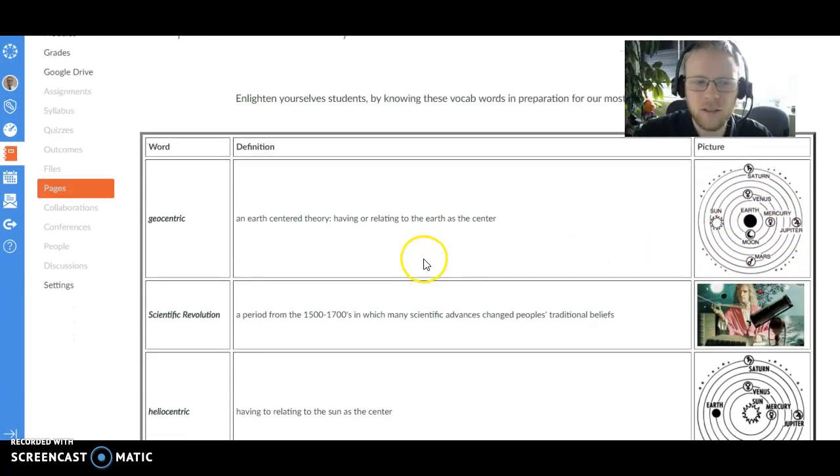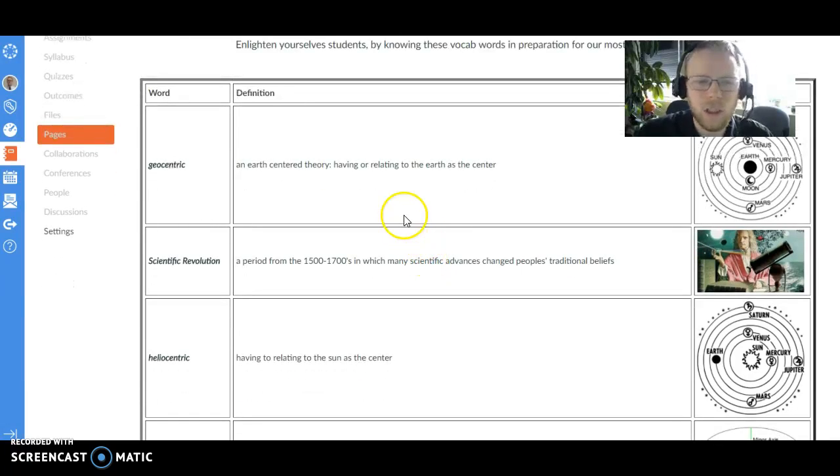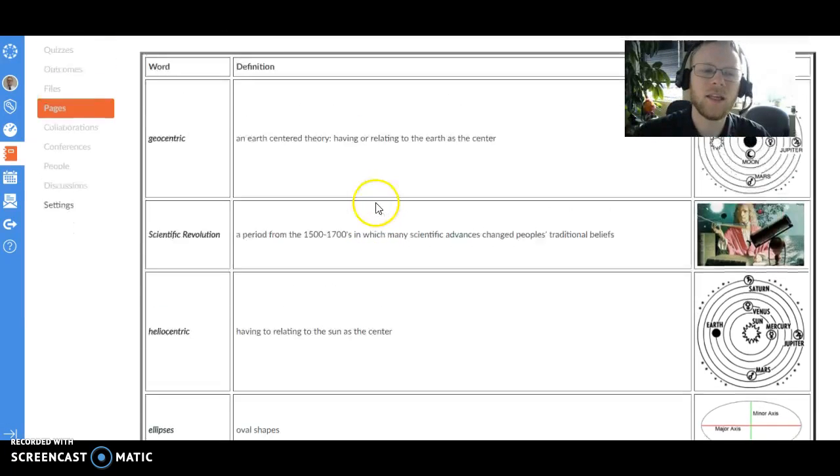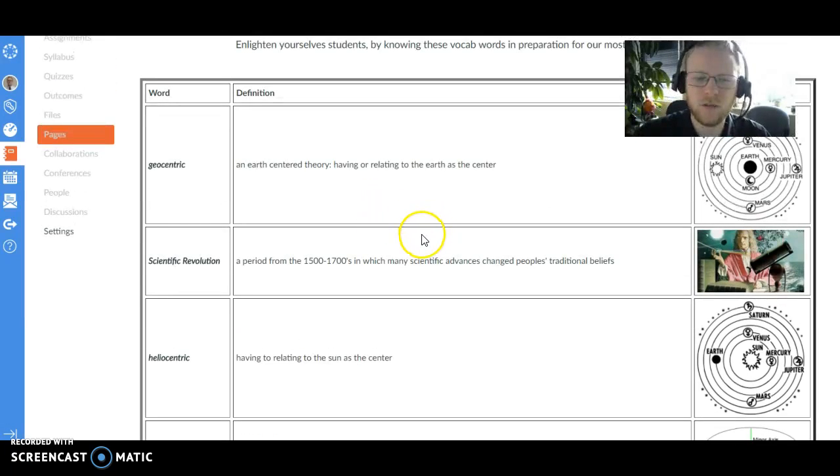That is geocentric. Scientific revolution, a period from the 1500s to 1700s in which many scientific advances changed people's traditional beliefs. So we start getting a modern view of science. Heliocentric is having or relating to the sun as the center of the galaxy. So geocentric is the Earth as the center. Heliocentric is the sun as the center. It is the belief that the Earth revolved around the sun and that all the planets revolved around the sun.